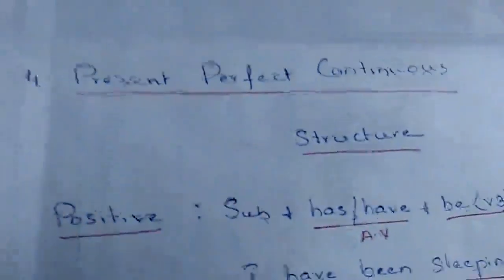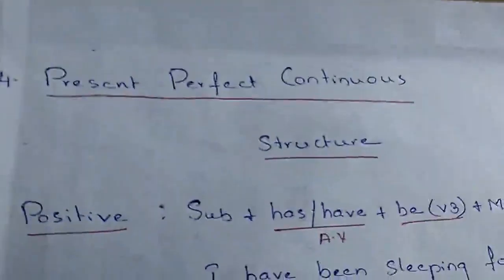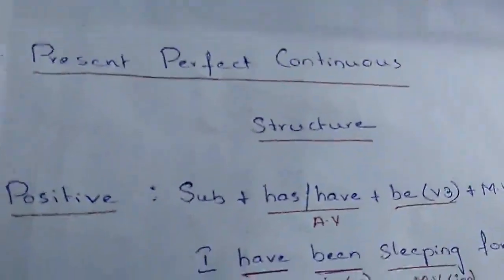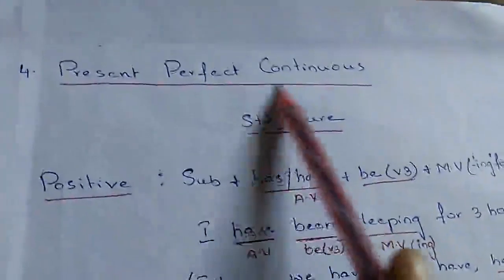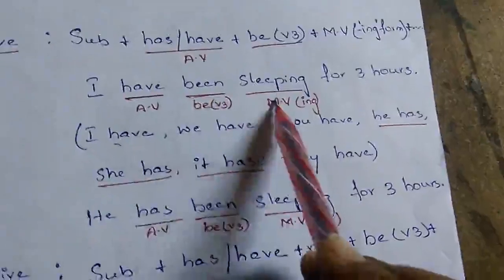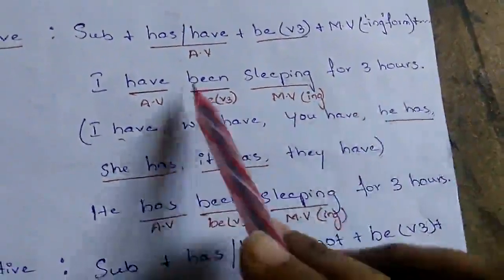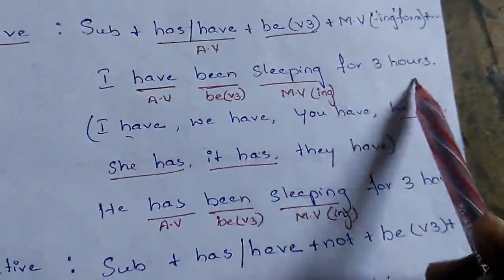The fourth type of present tense is present perfect continuous. Present perfect continuous. And we see the structure of this. See the example. I have been sleeping for 3 hours.